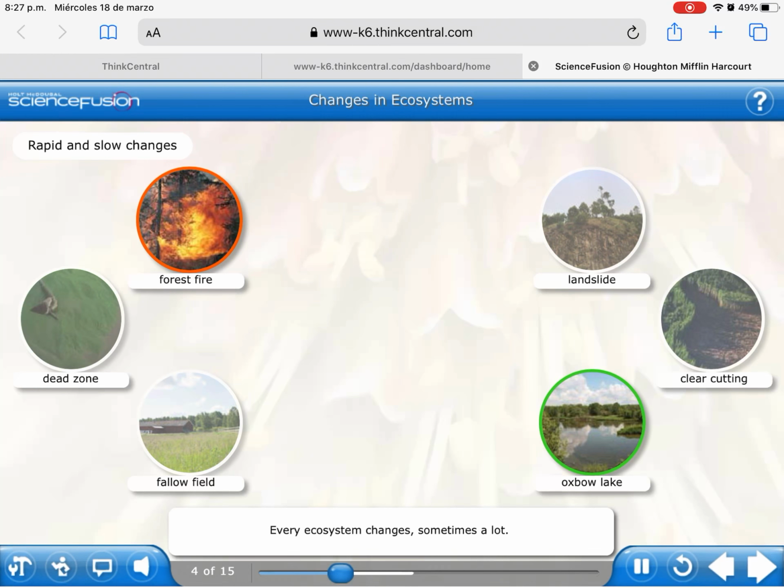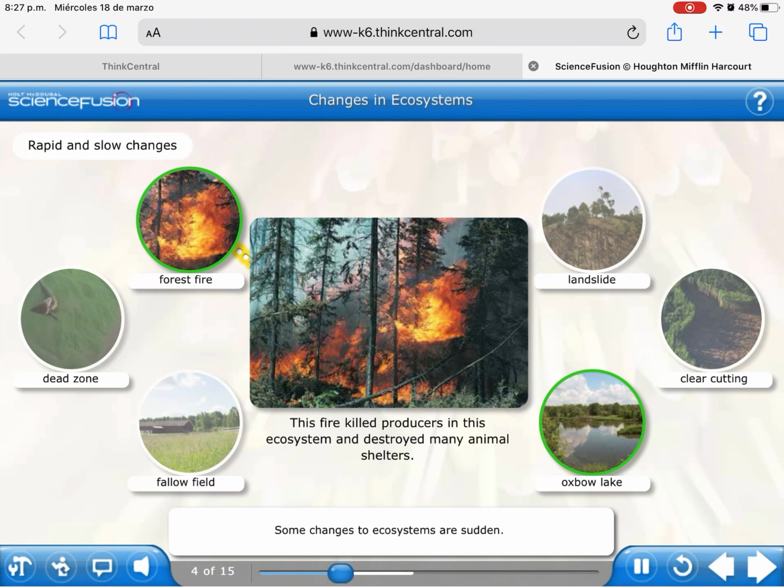Every ecosystem changes, sometimes a lot. Abiotic factors change, as when a drought limits available water. Biotic factors change, such as an increased competition for food. A change in an ecosystem can mean it's no longer suited for populations living there. Click each image to see how changes in an ecosystem can affect the populations within.